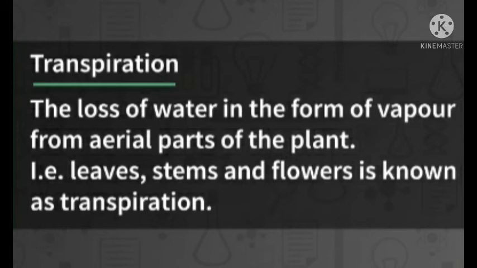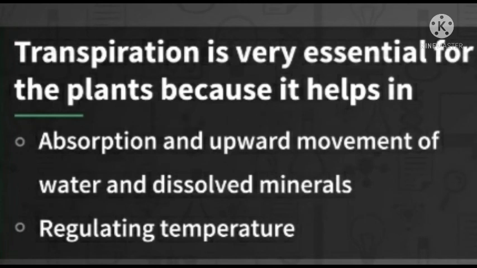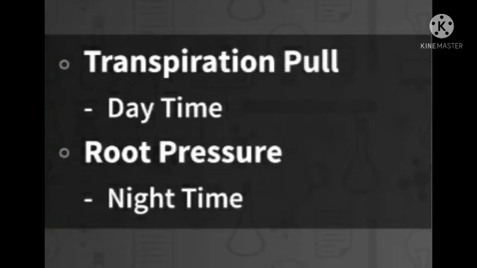This is called transpiration, and transpiration is very essential for plants because it helps in absorption and upward movement of water and dissolved minerals, and it also regulates the temperature. Transpirational pull occurs at daytime and root pressure occurs at night time. Clear? So in this way, water is transported by two ways: transpirational pull or root pressure.